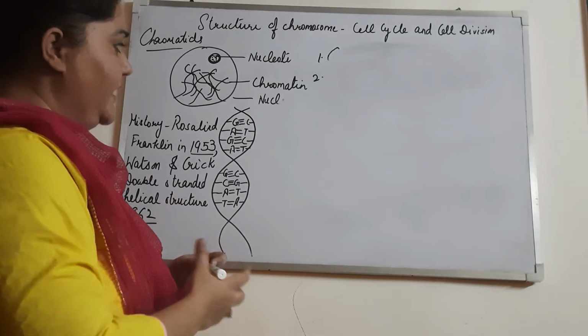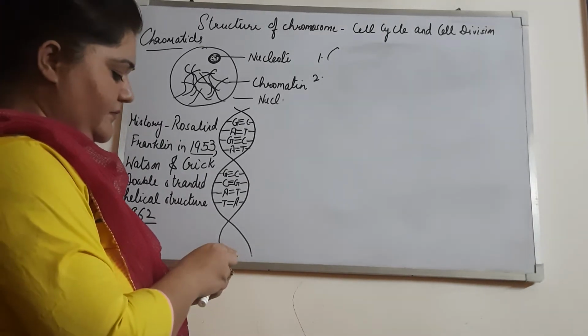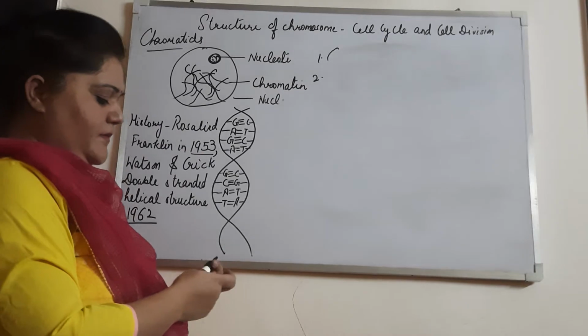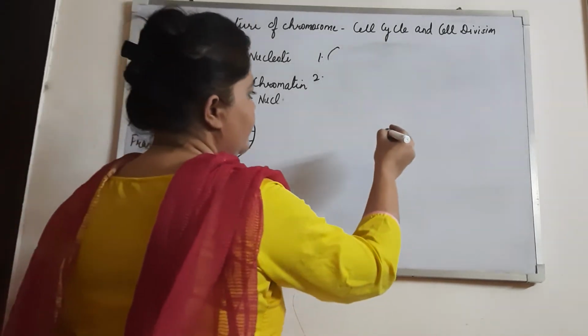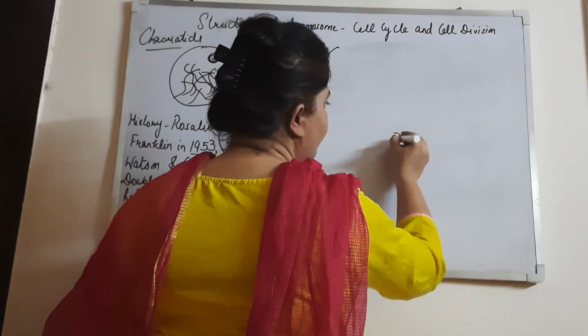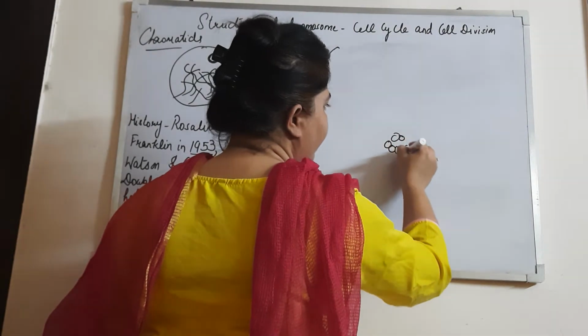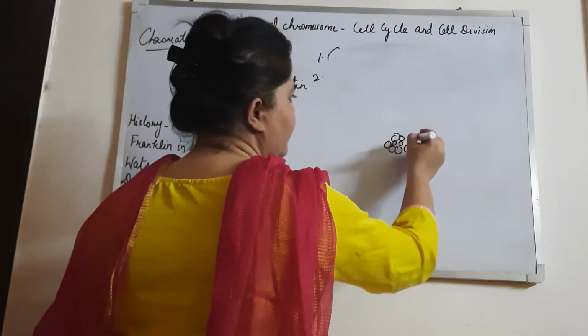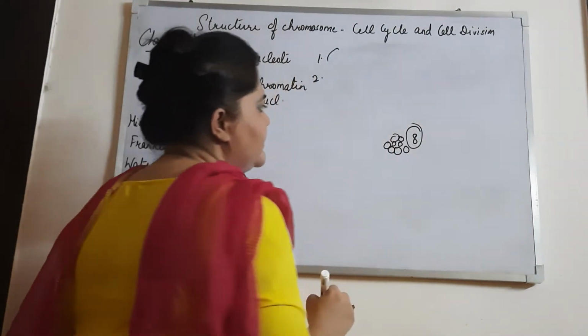In the DNA, 1, 2, 3, 4, 5, 6, 7, 8 histone proteins.